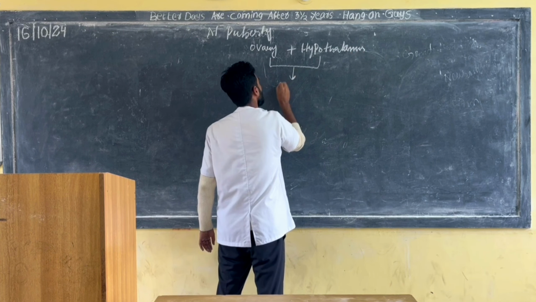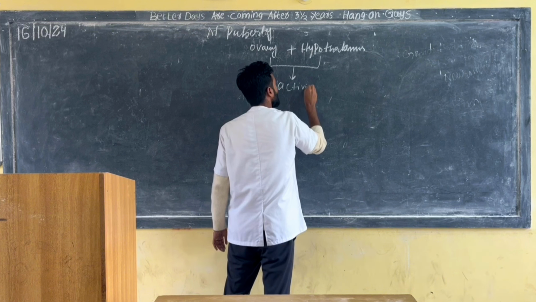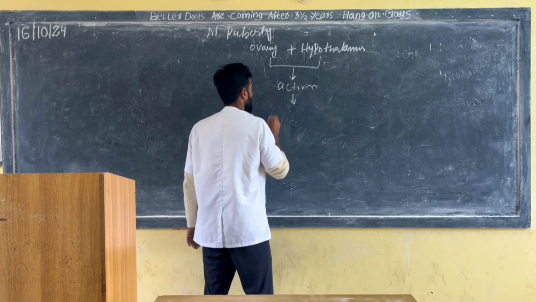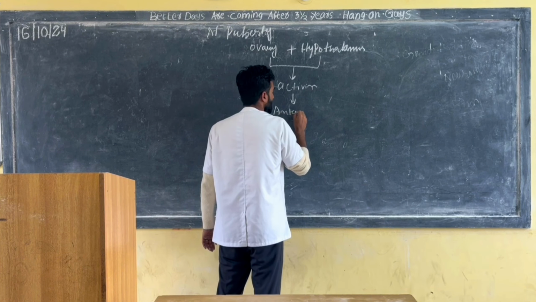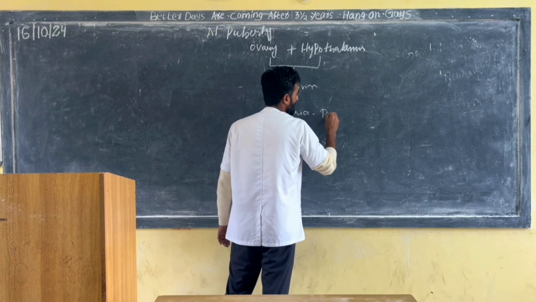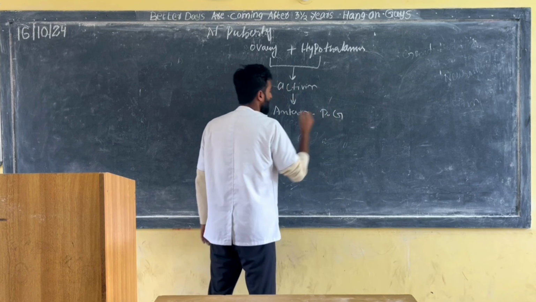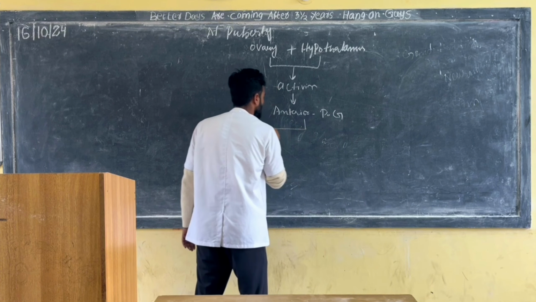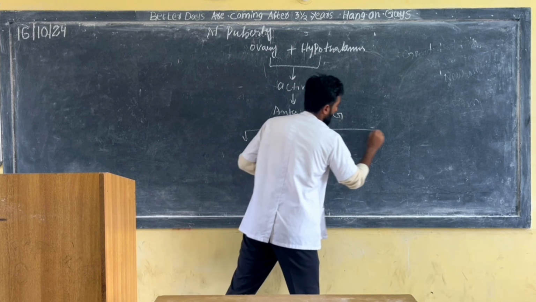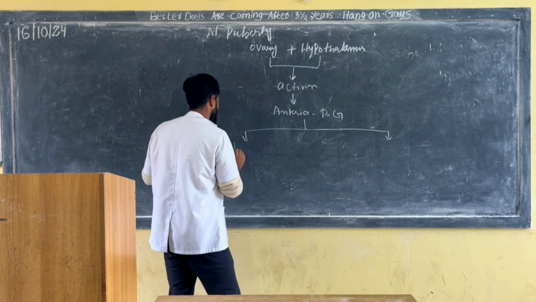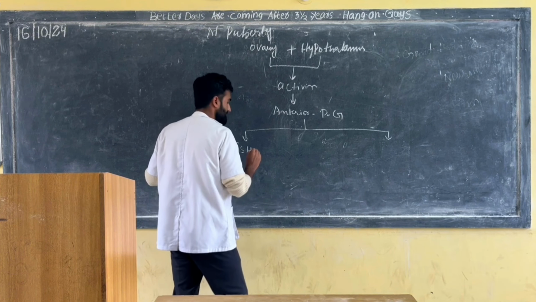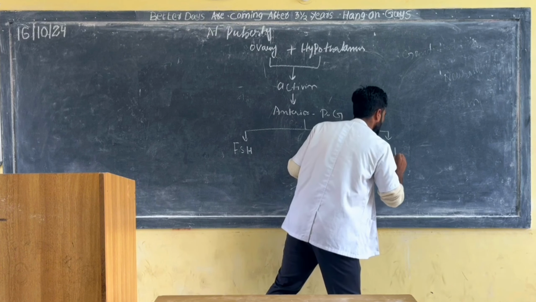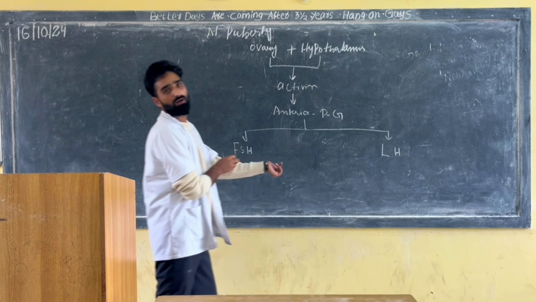What are they secreting? Activin. Activin acts on the anterior pituitary gland. PG means pituitary gland. This pituitary gland secretes two hormones, FSH, follicle stimulating hormone, and LH, luteinizing hormone.